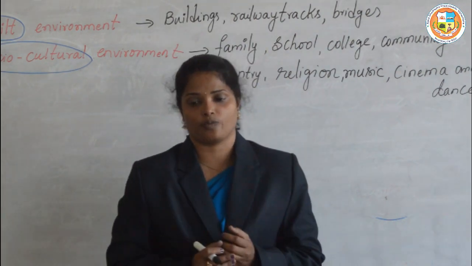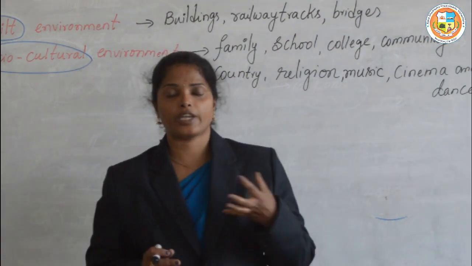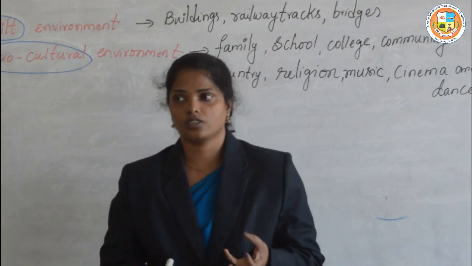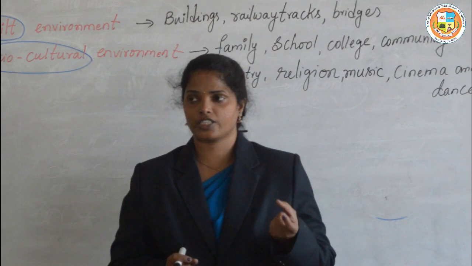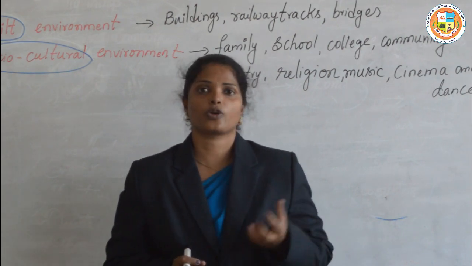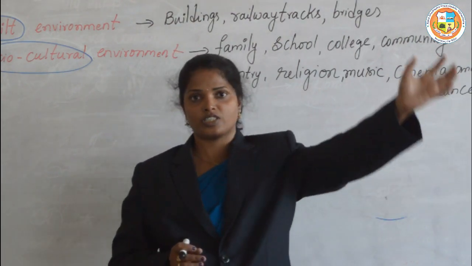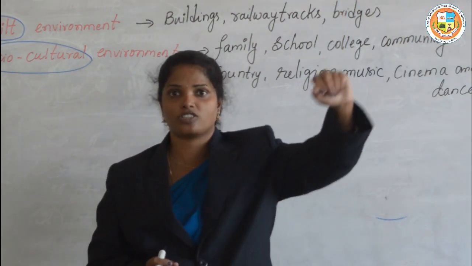And humans also change the physical environment. For example, early man, when he was living in the forest, to protect himself from the animals, slept on the trees, on the branches of the trees.